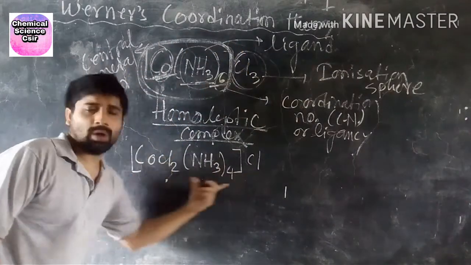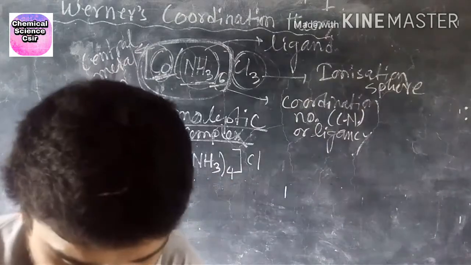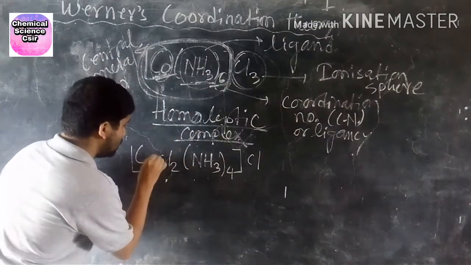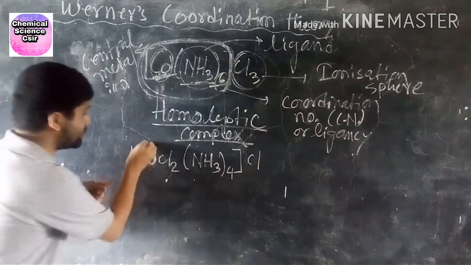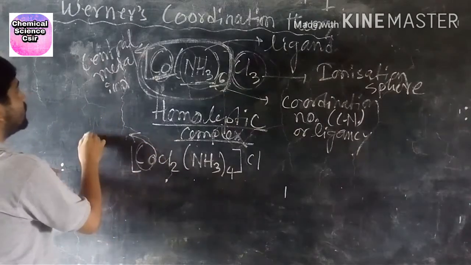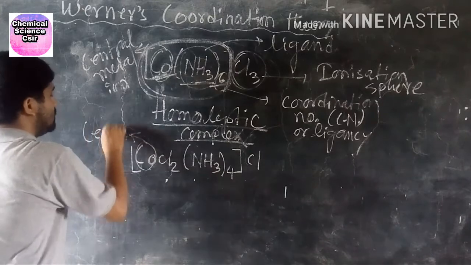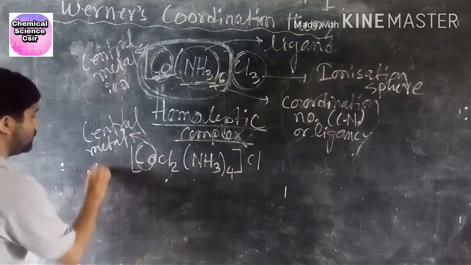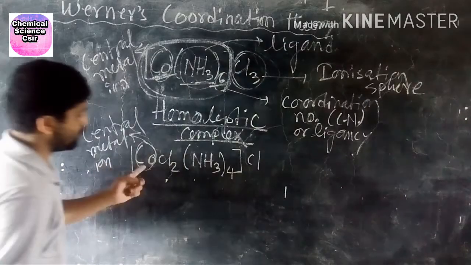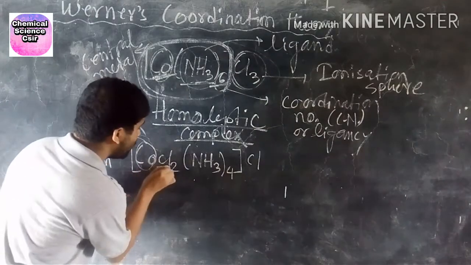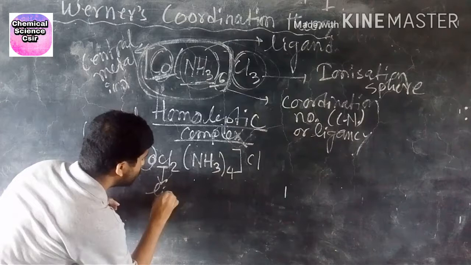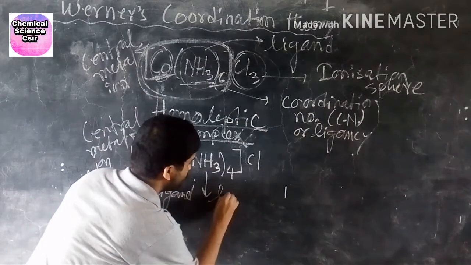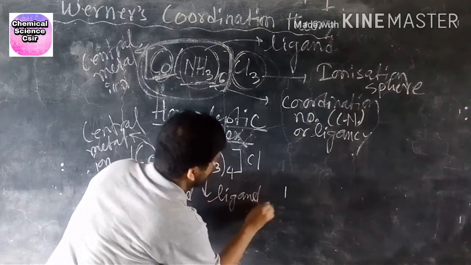So what about this coordination compound? Now I'll discuss this part. This is the central metal ion, cobalt, and these are also ligands.